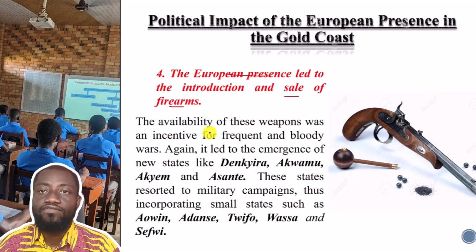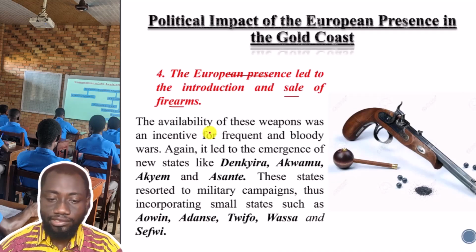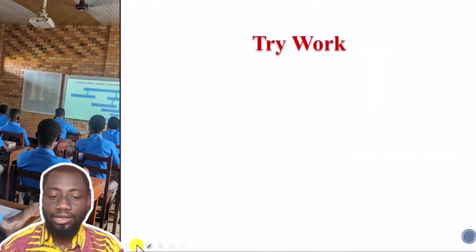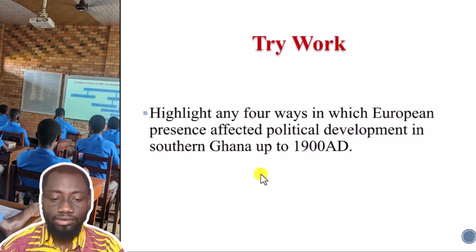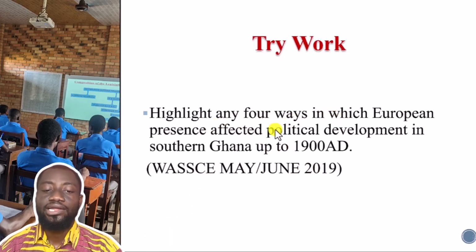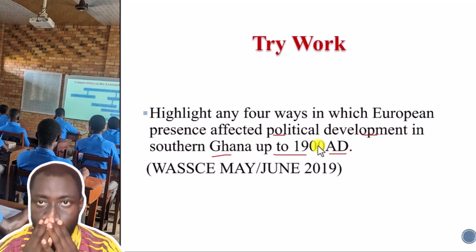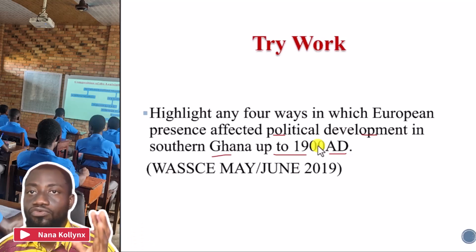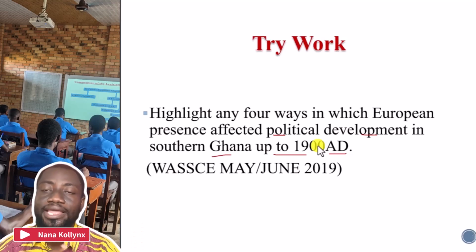I know you have learned something, you have been educated. There was a question that came on this last, let me see, I think it's 2019. It says, highlight any four ways in which European presence affected the political developments in southern Ghana up to 1900. And that's what we have just done. I know when you see such a question, you will be able to answer it.